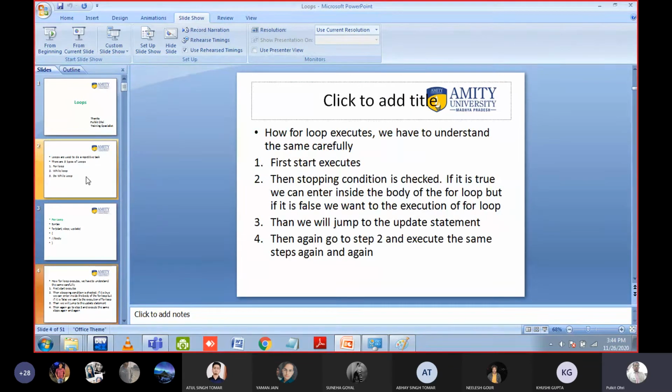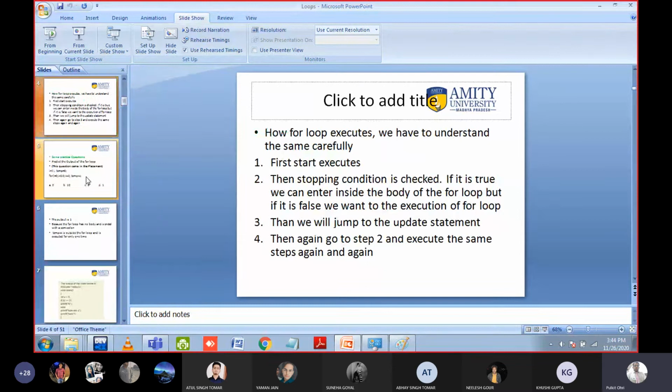So this is how for loop works. Just read it. I have told you the same. First the start condition executes, then you have to go to the stopping condition. If it is correct, you have to move inside the body. If it is false, just stop the execution of for loop. Then you have to jump to the update condition, then again jump to the stop, then again to the body, then again to the update, then again to the stop. Remember, the starting condition is executed for only one time. So this is how for loop works.